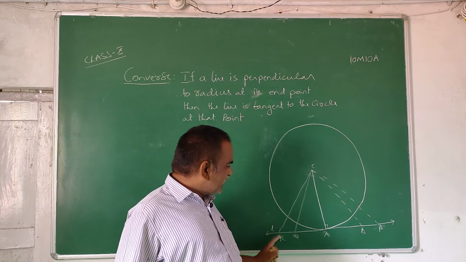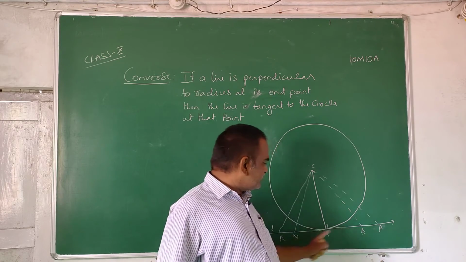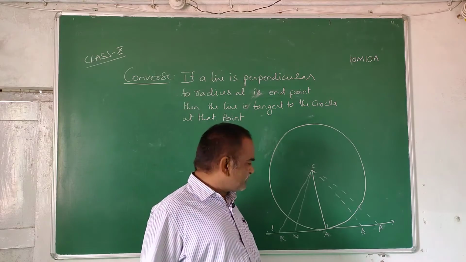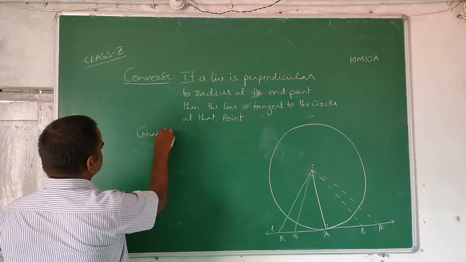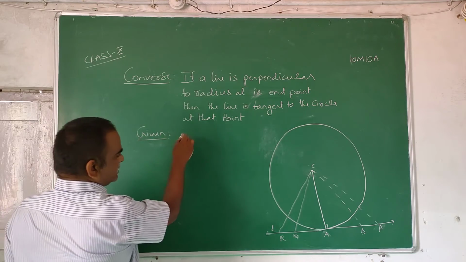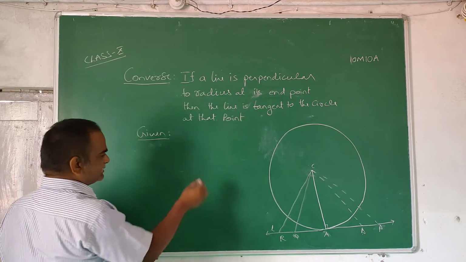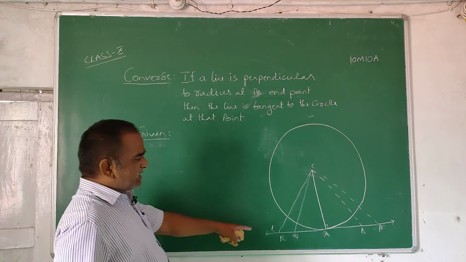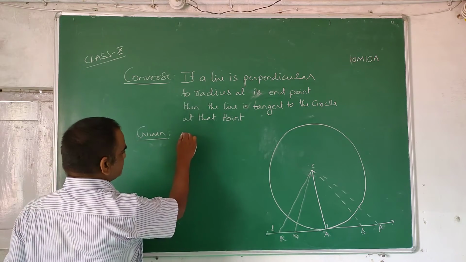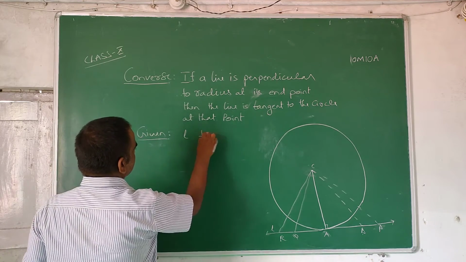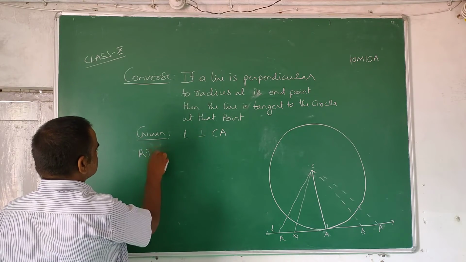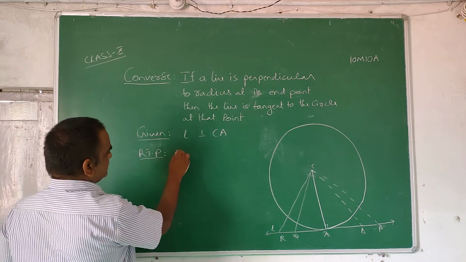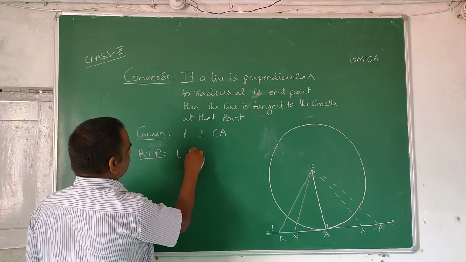That is what we are supposed to prove. Given: L is perpendicular to CA. Required to prove: L is tangent to the circle at A.